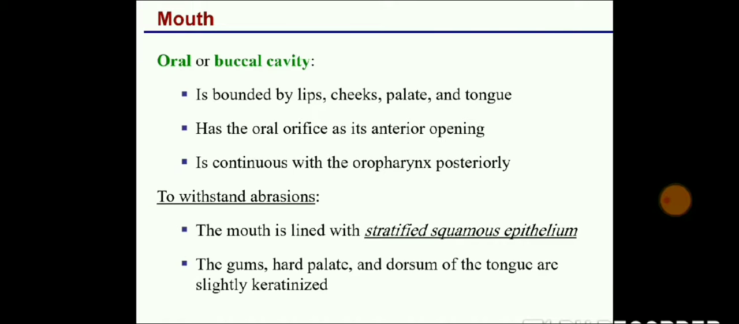So the first organ is the mouth, also known as the buccal cavity, which is bound by the lips, cheeks, palate and tongue. It has an oral orifice; you can call it the oral orifice, the buccal cavity, or the oral cavity. It is continued with the oropharynx. To withstand abrasion, stratified squamous epithelial cells line the mouth, and the gums, hard palate and dorsum of the tongue are slightly keratinized.